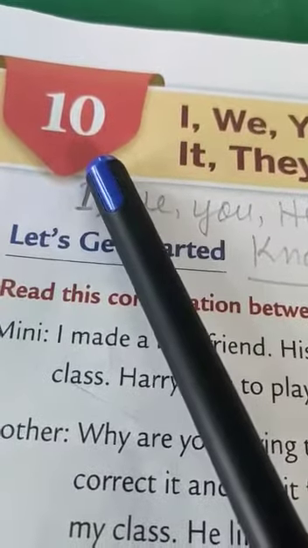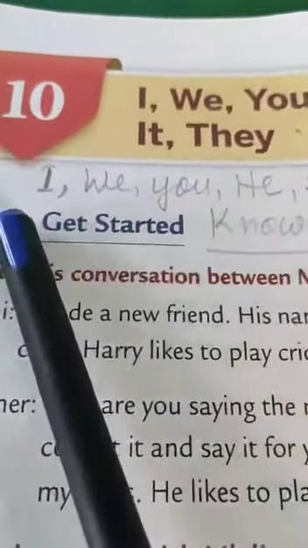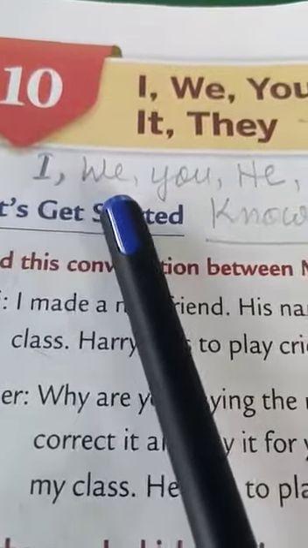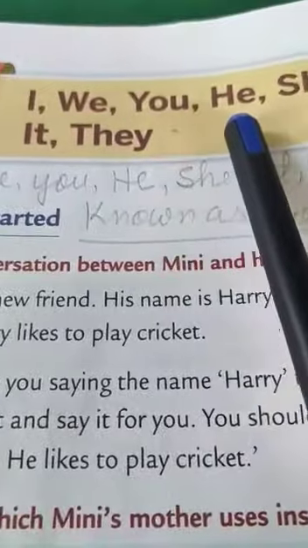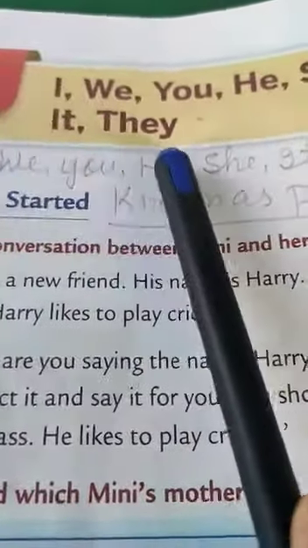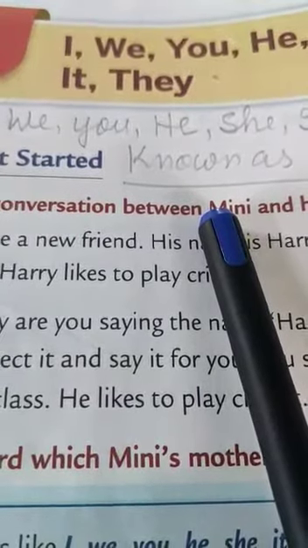This is chapter 10. The topic is I, we, you, he, she, it, they. Okay, students, I have written here that I, we, you, he, she, it, they are also known as pronouns. Okay, this I, we, you, he, she, it, they are also what? They are also called pronouns.